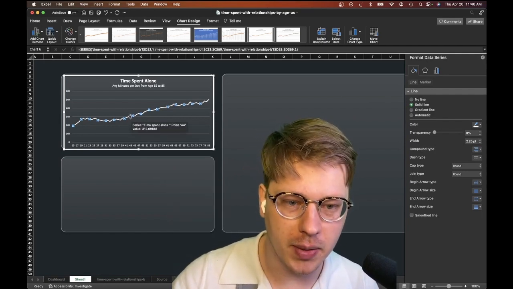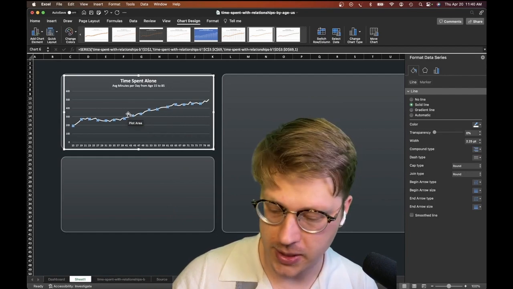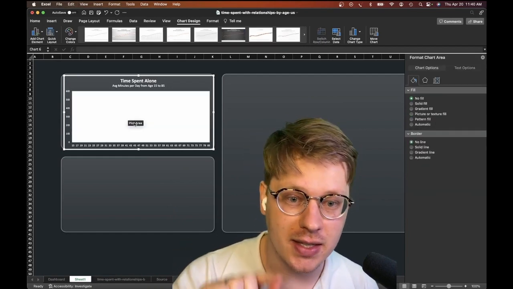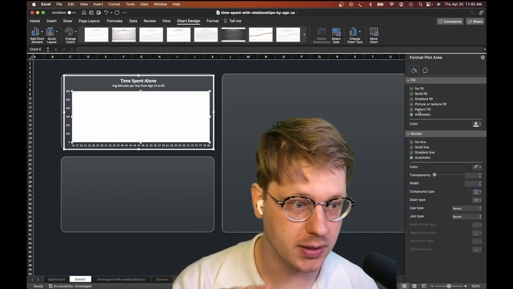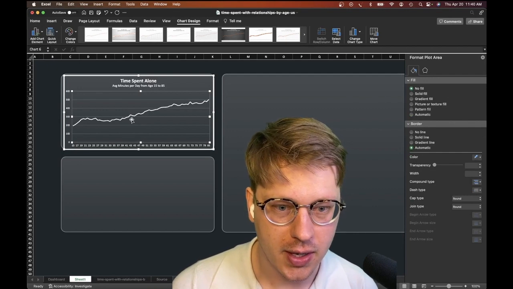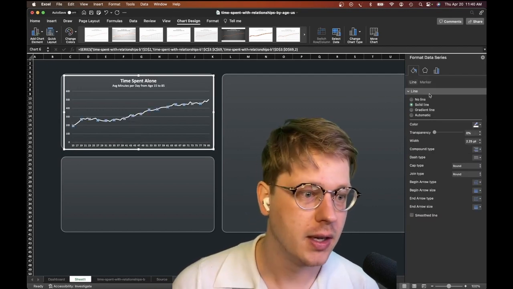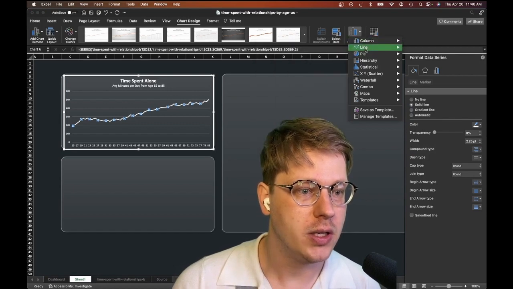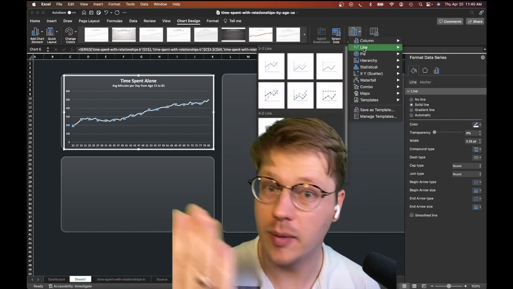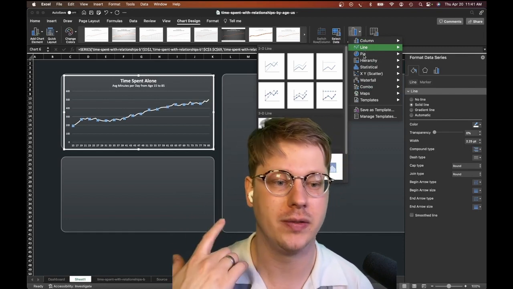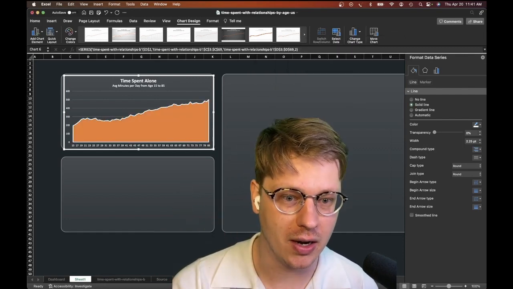And I can do that by clicking into my series, hitting Command C and then Command V. Now what's happened is it's actually pasted in a second chart in this. So I'm going to delete this background here, click into it, hit no fill so we can actually see our line. Then click into our series and hit change chart type. And what we're going to do is there's two lines here plotted right over each other. You can't see the second one because it's behind the first one, but we've just clicked into one and we're going to give it an area fill.